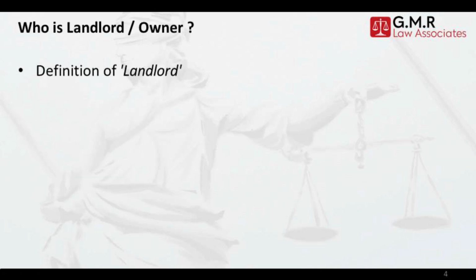What is the definition of landlord? Landlord means the owner of a building and includes a person who is receiving or is entitled to receive the rent of a building, whether on his own account or on behalf of another person or on behalf of himself and others, or as an agent, trustee, executor, administrator, receiver or guardian, or who would so receive the rent or be entitled to receive the rent, if the building were let to a tenant. Explanation: a tenant who sublets a building shall be deemed to be a landlord within the meaning of this act in relation to the sub-tenant.